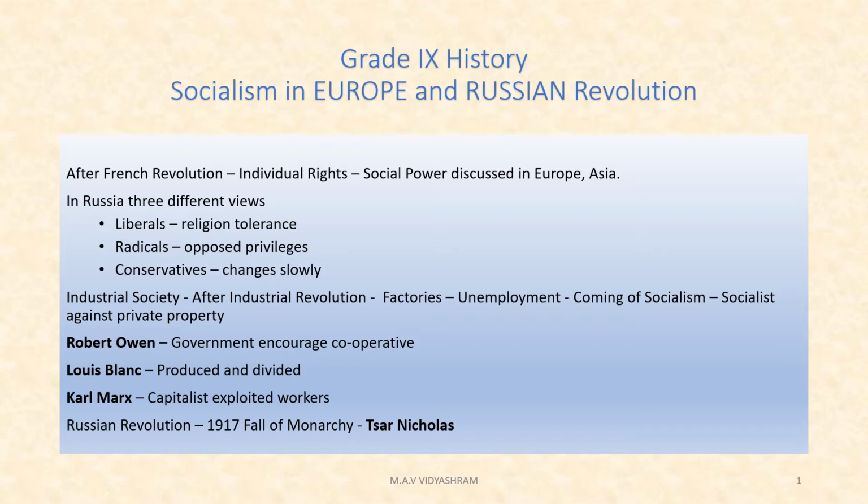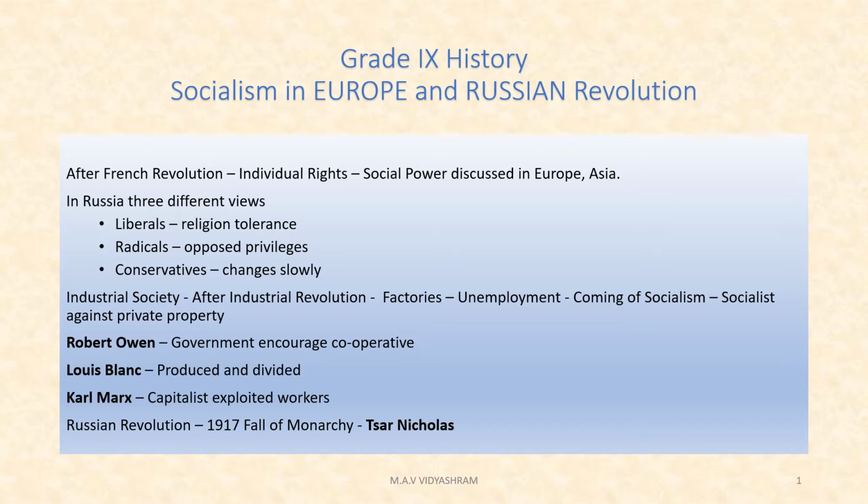The third one is conservatives. The conservatives earlier opposed the idea of change. Later they accepted some changes. They believed in preserving and respecting the past, but they wanted changes, but slowly. Again, the three views: first one was liberals, second one radicals, third one conservatives.